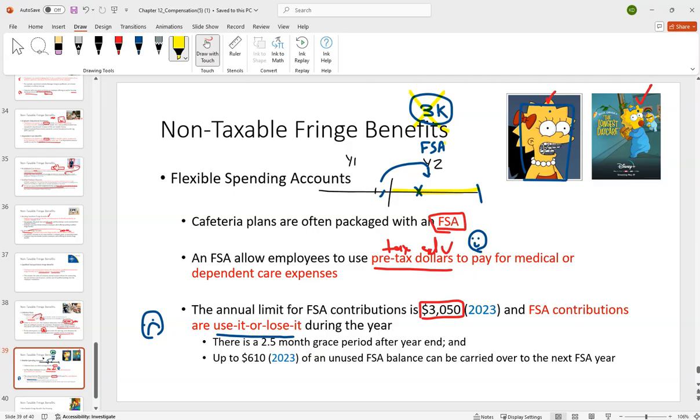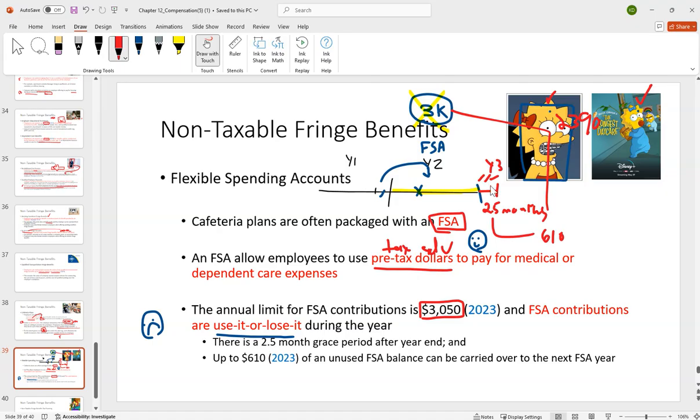That's kind of the risk you have on there with it. There is a little exception, right? Say that we didn't spend a penny of it. They do give you an additional 2.5 months into year 3 to use it. And you don't lose all $3,000, right? Whatever 2,400 or whatever you lose. So you get 2.5 additional months, and then you get to carry forward $610. So roughly 2,400 or 2,390, you could kiss goodbye.